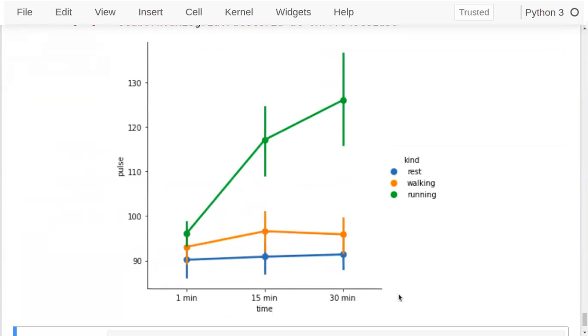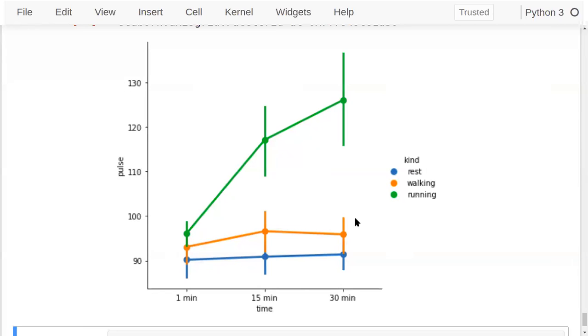So when resting, what were the pulse rates? When walking, what were the pulse rates? And when running, what were the pulse rates? See, you can see there's not much difference between resting and walking pulse rate. But for running, the pulse rate is high. So you can conclude that when you run, the pulse rate increases. Fine. And in what range it is increasing, that's also mentioned there using the factor plot. So these are the common ideas to use the kind of plot here.